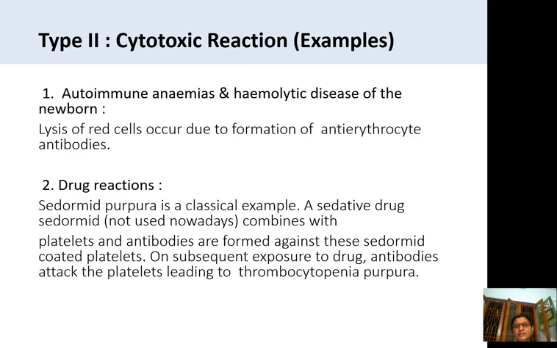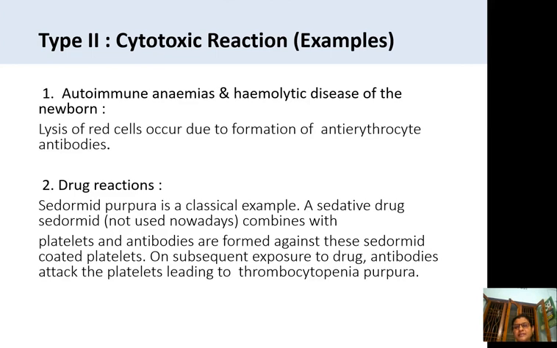Sedormid purpura is a classical example for this. A sedative drug, Sedormid, is not used nowadays, but previously they used it, and it combines with the platelets, and antibodies are formed against these Sedormid-coated platelets. So whenever Sedormid combines with the platelets, the body produces antibodies against these platelets. The Sedormid-coated platelets are destroyed. On subsequent exposure to the drug, the antibodies attack the platelets and destroy them.